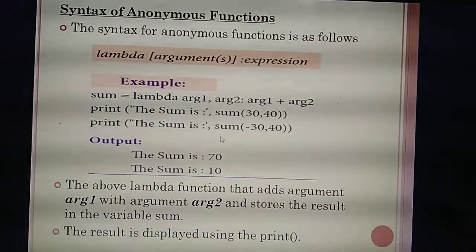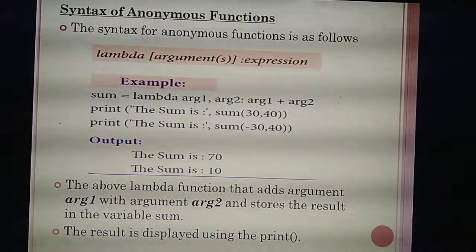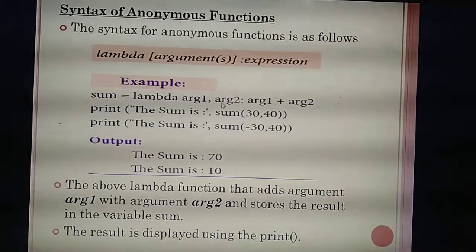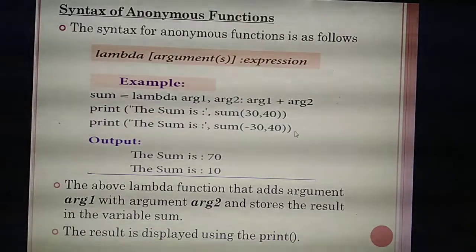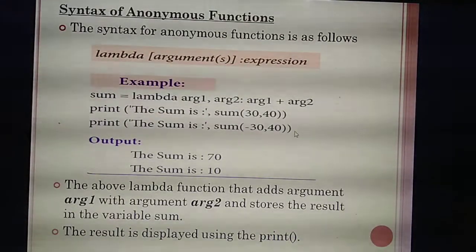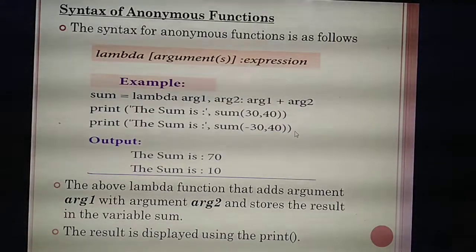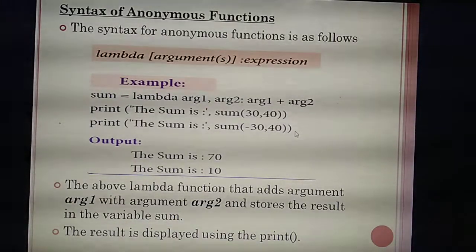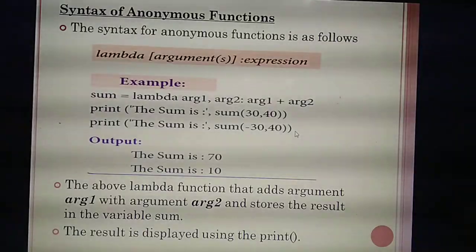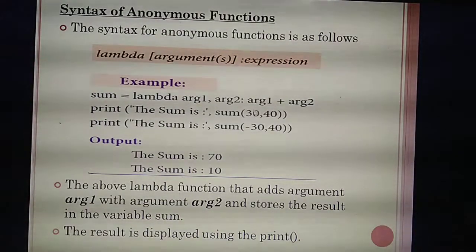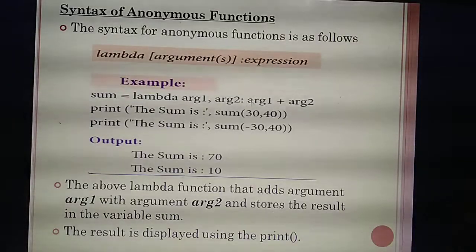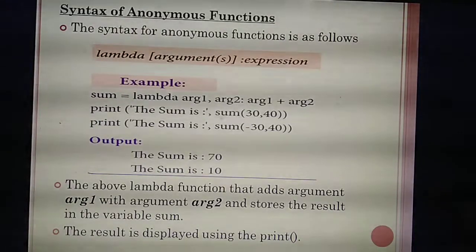Next line, the sum is, then this line will execute the sum of minus 30 plus 40. What answer will you get? 10. Understand about anonymous function? The function is defined without a function name, but it starts with the keyword lambda. Here any number of arguments you can give, but next you need to give an expression. Okay, next you can print.